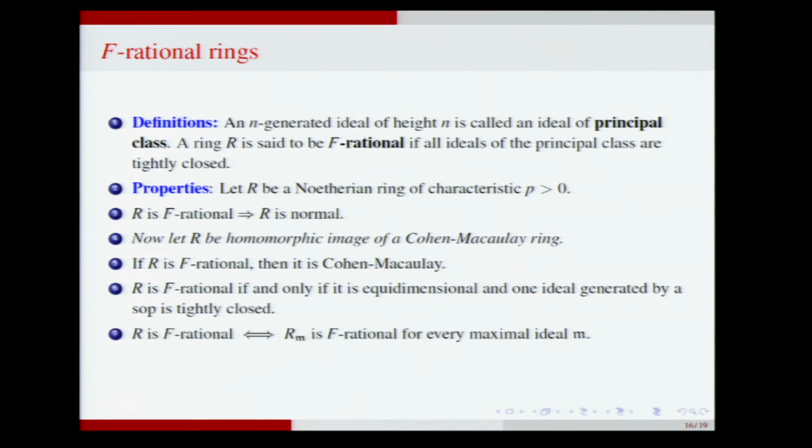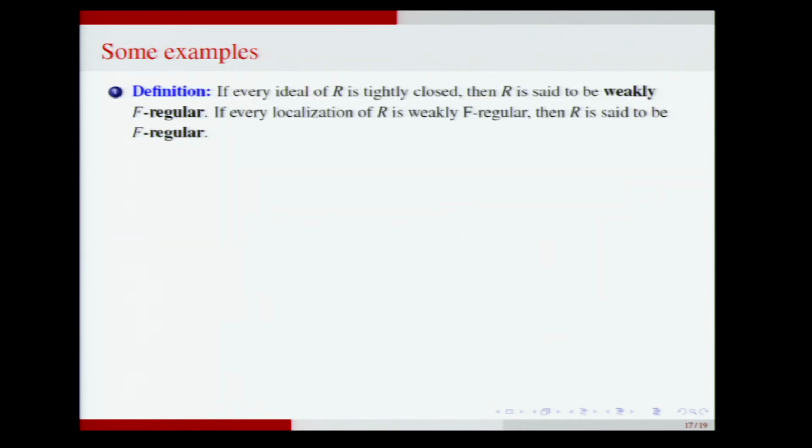Okay. And it's a local property. R is F-rational if and only if localization at every maximal ideal is F-rational. And so localizations of F-rational rings are also F-rational. Although tight closure doesn't localize, this property localizes, because for M-primary ideals, the tight closure commutes with localization. Okay, here are some examples.